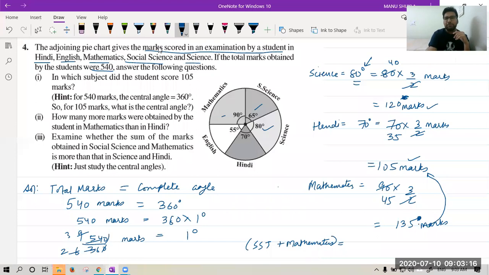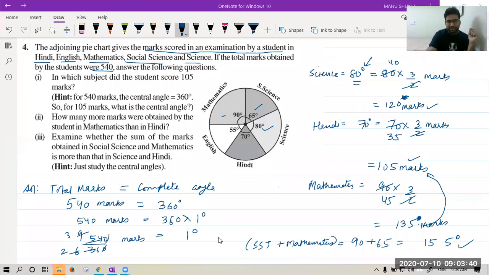So you can see in mathematics we have 90 degree, in SST we have 65 degree. When you add them, 90 plus 65, that is 155 degree. And tell me now, we have to compare with science and Hindi.